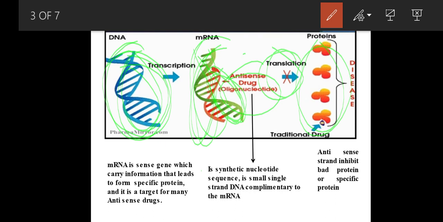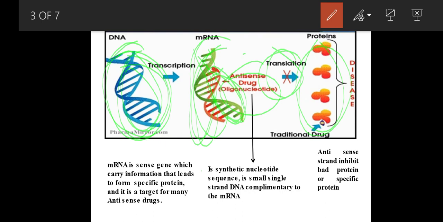So the sense strand is complementary to the mRNA. During transcription, the sense strand will synthesize its complementary mRNA. If you know the sequence of the sense strand, then the mRNA is complementary to it, so it is easy to synthesize a single-strand DNA or antisense oligonucleotide that is complementary to the mRNA.